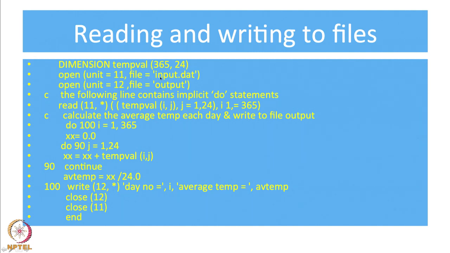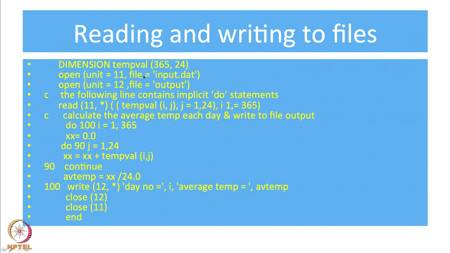So the file name has been assigned a number 11. What is the second line? It says open another file, number 12, that file name is output. Okay. So you have two statements, one for input.dat, one for output. Both these files are assigned to these numbers.